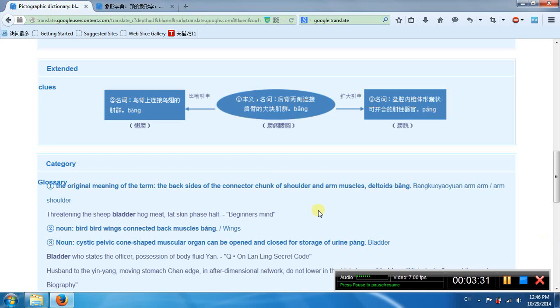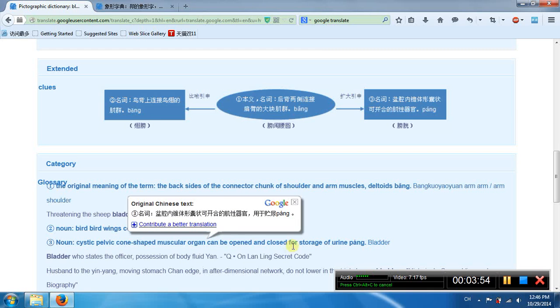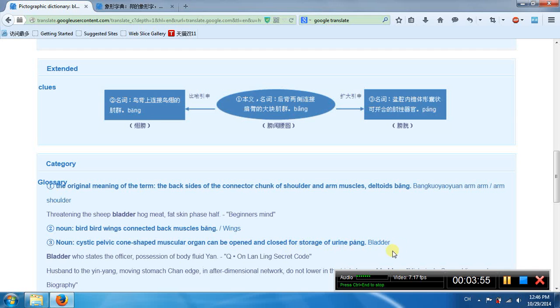Its first meaning is the body part that connects the shoulder and the arm. Second meaning, in the bird, the wings. Third meaning, a pelvic bladder. Yeah, we use this now, like a bladder. This organ can be opened and closed for storage of the urine. It's bladder.